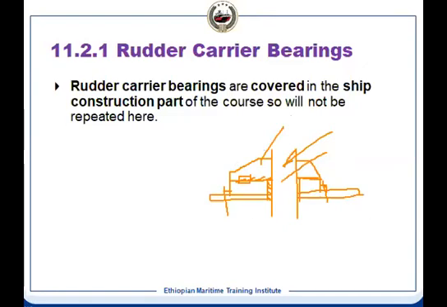Now, how much angle the rudder should move, we have seen: 35 degrees to 35 degrees, both sides, from one side to the other. When the control system, which has a transmitter in the bridge and the receiver in the steering platform, gives a movement, it should move the rudder 35 degrees port and 35 degrees starboard. But there are other limitations also.